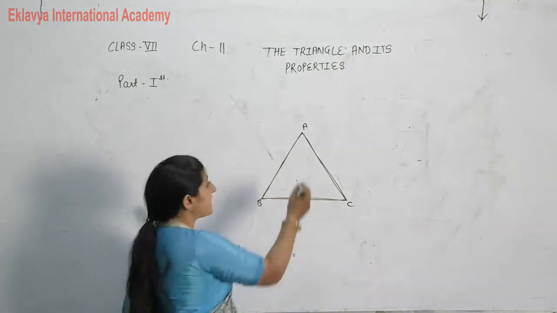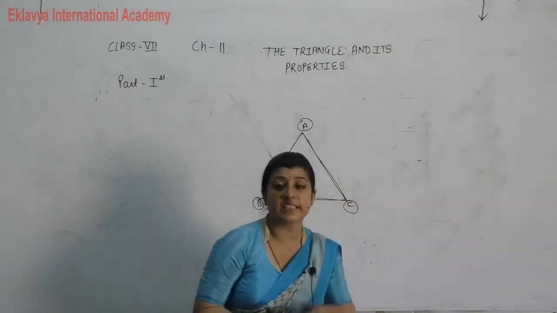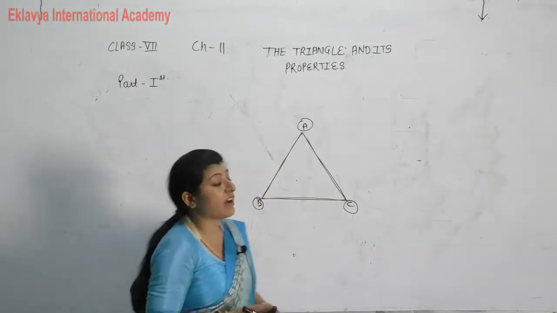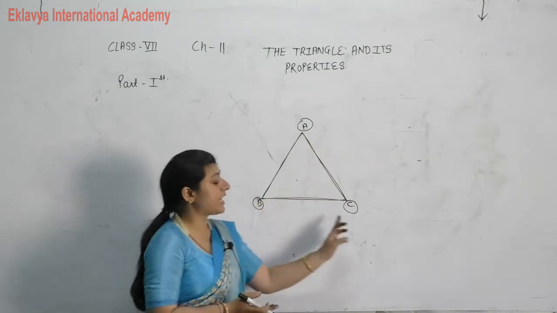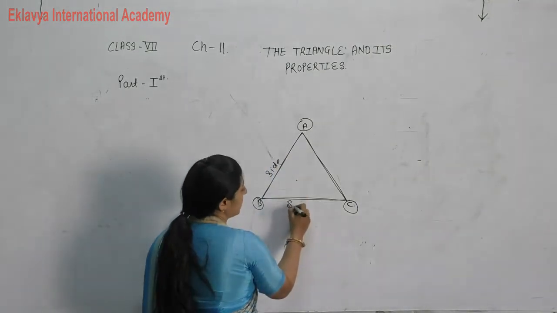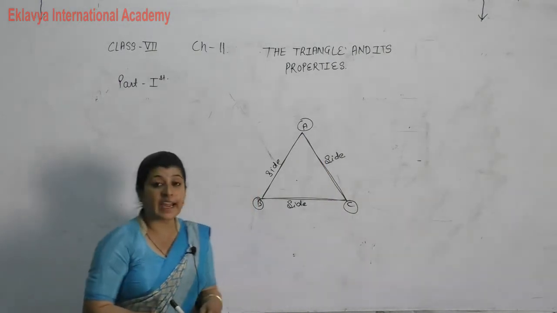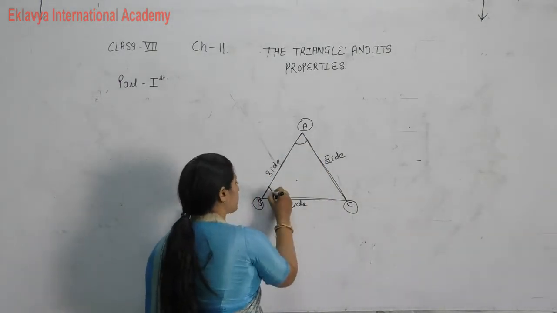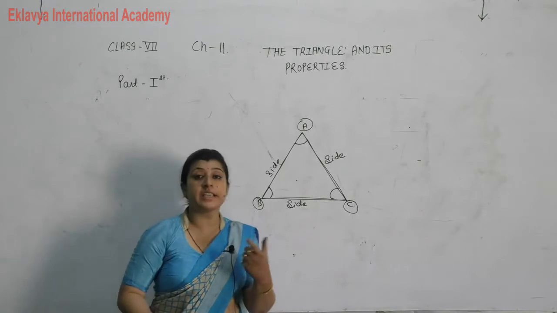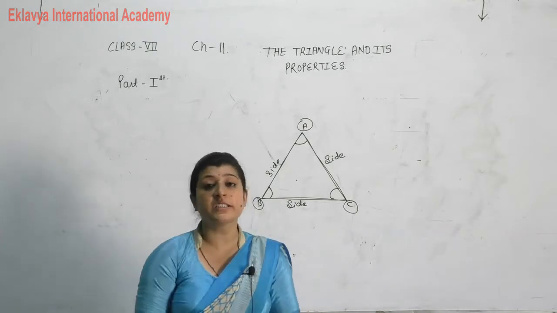We can see easily that there are three vertices. There are three corners of this triangle. We can give the names A, B and C. In this triangle we have three vertices A, B and C, three sides AB, BC, CA, and three angles, angle A, angle B, angle C. Or we can give the names of other types also in three vertices. So this is the basic of this triangle.